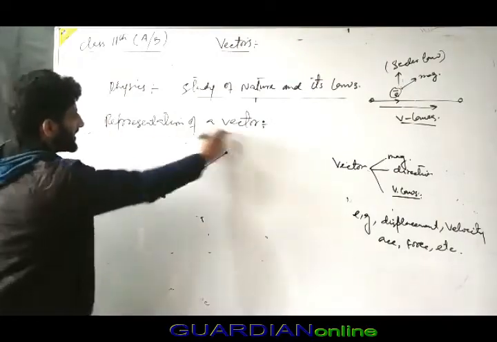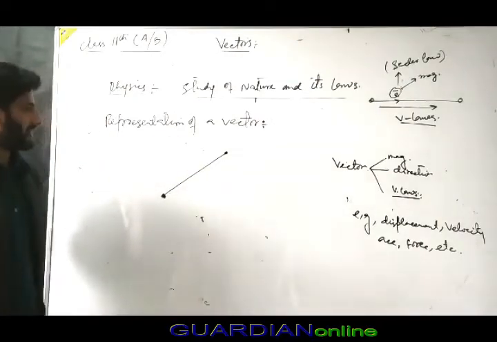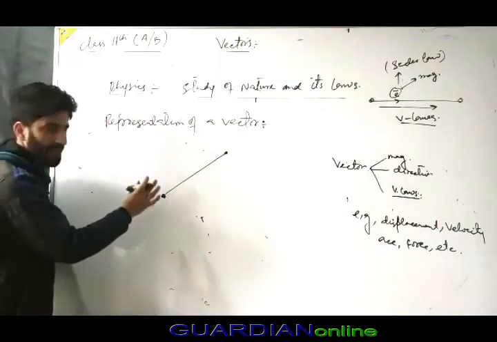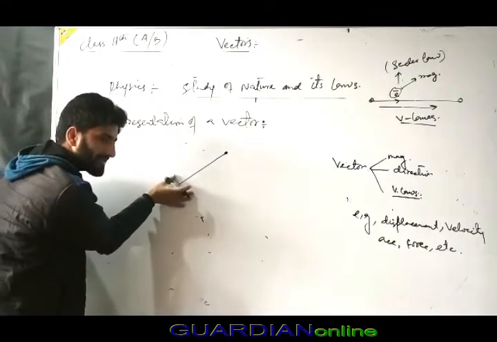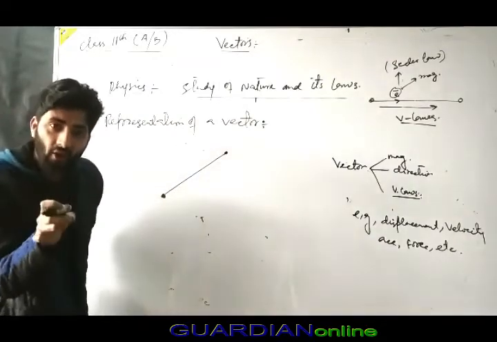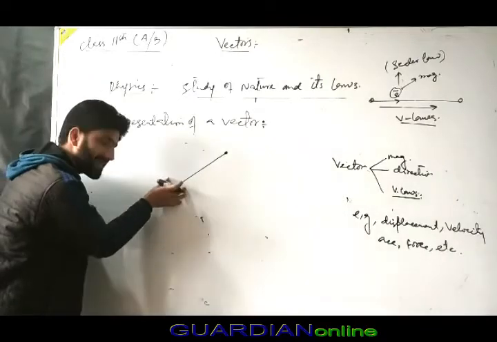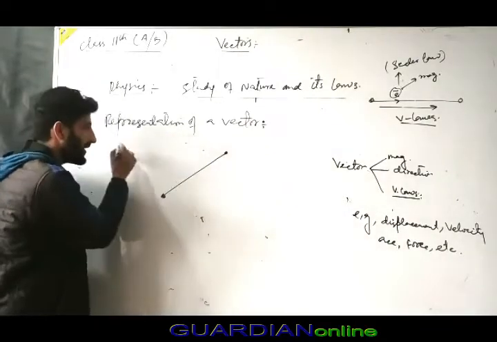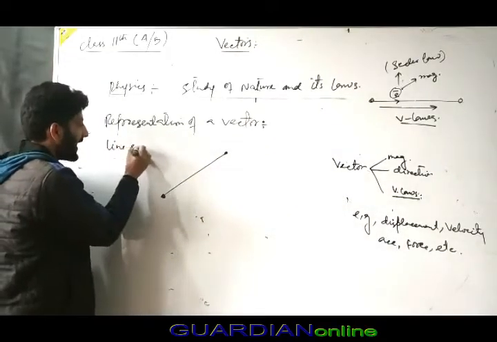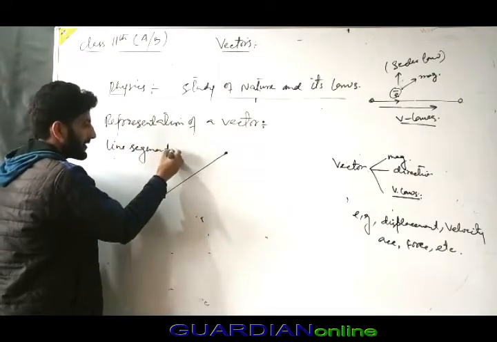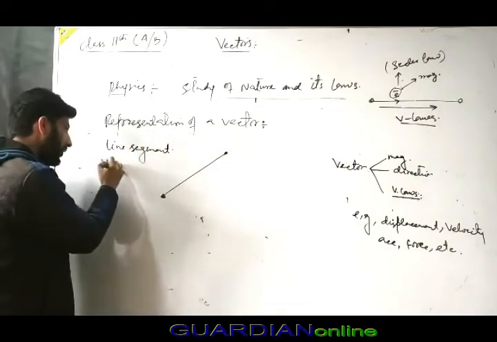Now, what is the representation of a vector? The representation of a vector is nothing but a straight line or line segment with an arrow. Remember this point: it is a line segment, but not only a line segment, a line segment with an arrowhead.